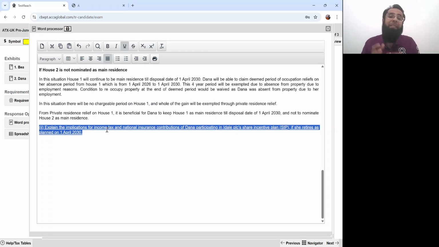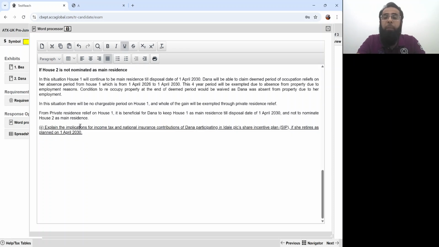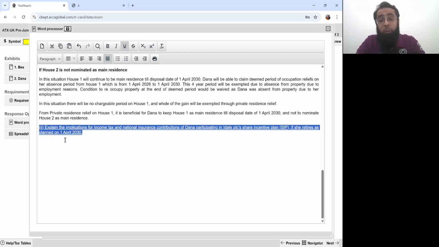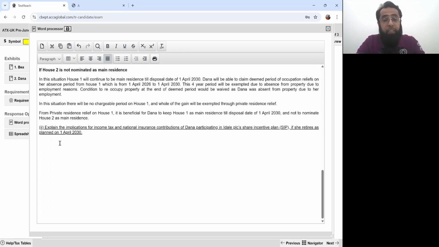But when there is a reason like retirement, an exception can be applied to the tax department, because it's not like she's leaving the plan while continuing the employment and extracting the shares. Since she's retiring, that is one of the legitimate reasons. So that you can discuss. Explain the income tax and NIC implications of Dana participating in Ideal PLC share incentive plan.